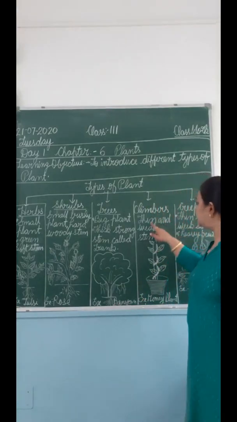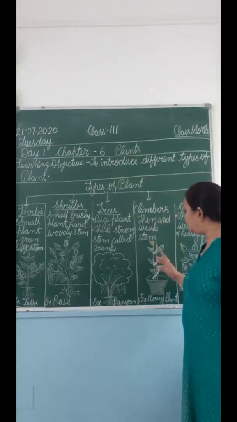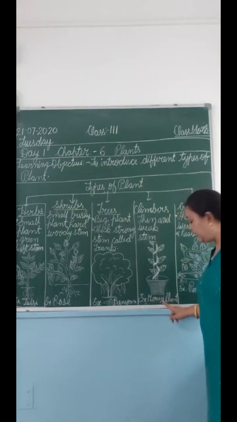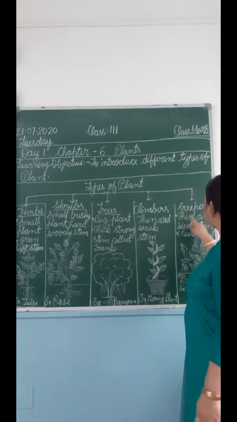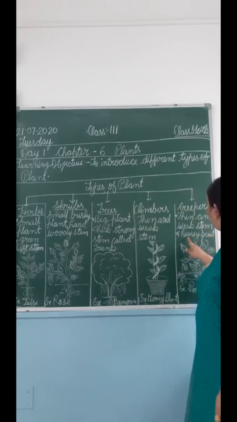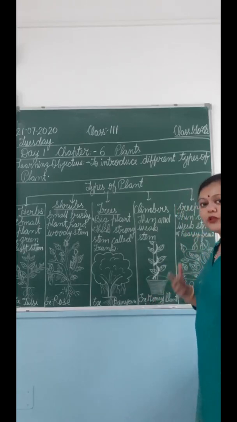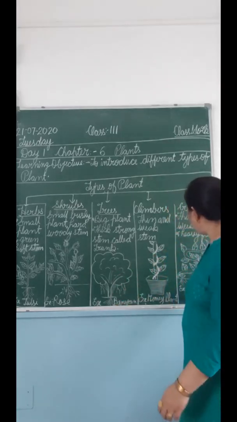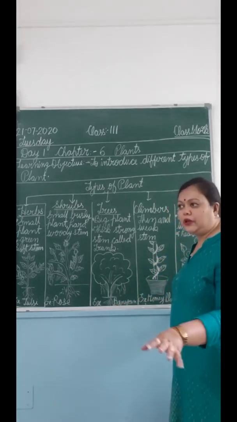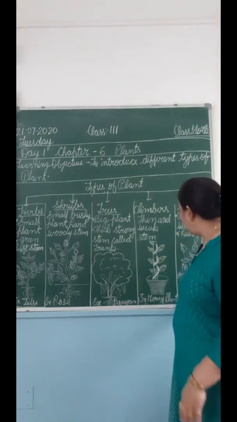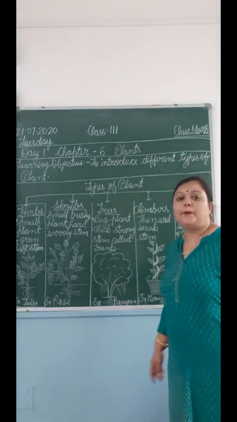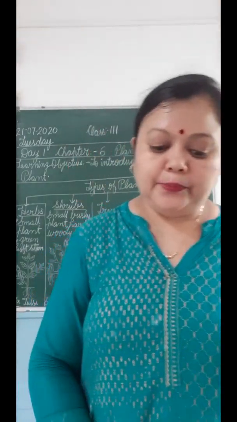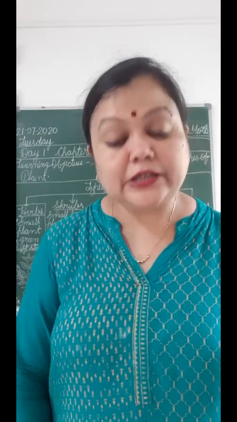Then climbers, thin and weak stem. They have thin and weak stem. They need the support to climb up. And the example is money plant. Then we have creepers, thin and weak stem, and they have heavy fruits. Fruits होते हैं वो बड़े और काफ़ी भारी होते हैं. That is why they creep on the ground. वो रेंगते हैं ग्राउंड पे. And the example is pumpkin. Okay. Then now we will be doing our let's begin, and then let's find out.